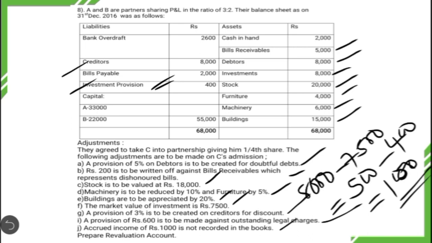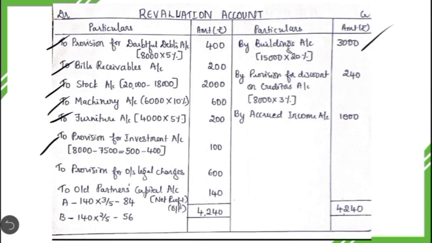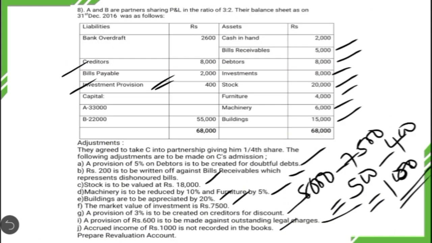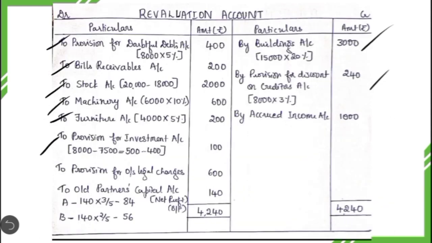Then the next adjustment is we have to create a provision of 3% on the discount on creditors. So as I said in the discussion, when we are creating a provision for discount on creditors, it results in revaluation profit, so it should be recorded in the credit side. Okay, then the next one, how did we create it? On 8000 we have to calculate 3%, which comes to 240 rupees. So if at all they give the discount in the future, to that extent the liability of the firm will be reduced. That is how the revaluation profit arises.